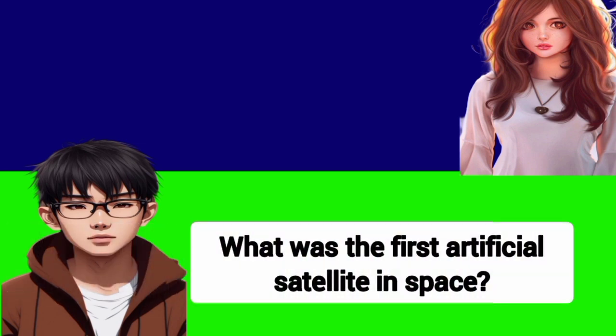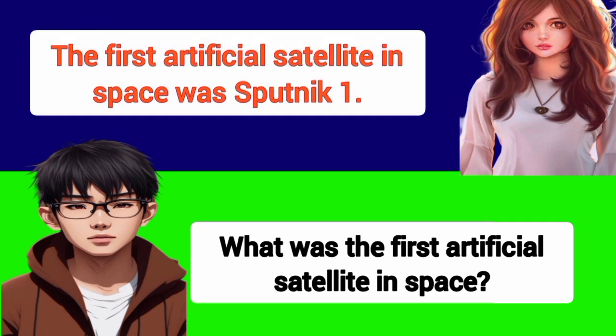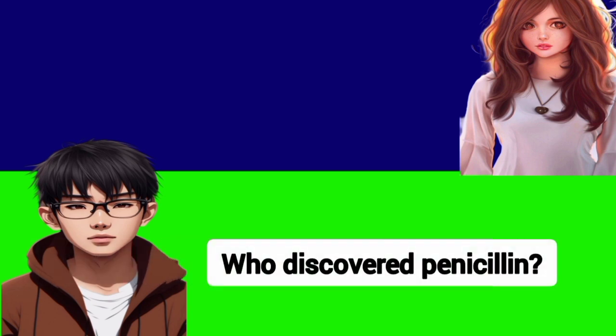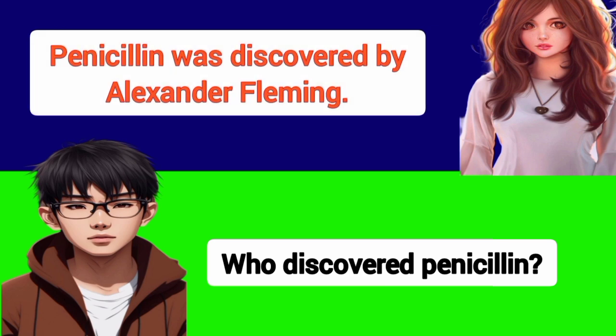What was the first artificial satellite in space? The first artificial satellite in space was Sputnik 1. Who discovered penicillin? Penicillin was discovered by Alexander Fleming.